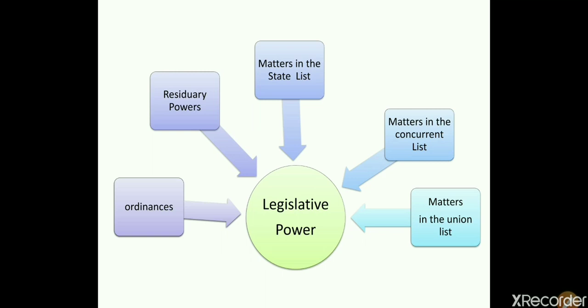I repeat, only the parliament can make laws on subjects which are not listed in any of the three lists, and that special power is known as the residuary power, which is very important and frequently asked in boards. Same as ordinances. Ordinance is also very important. Now, what are these ordinances?